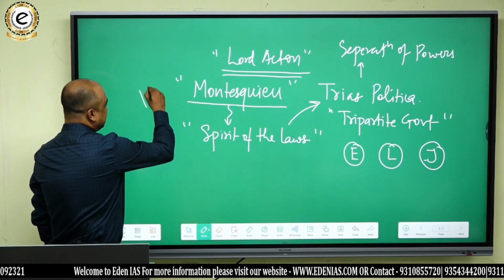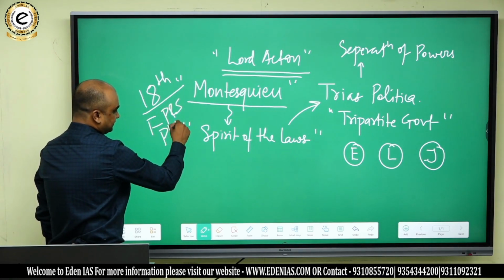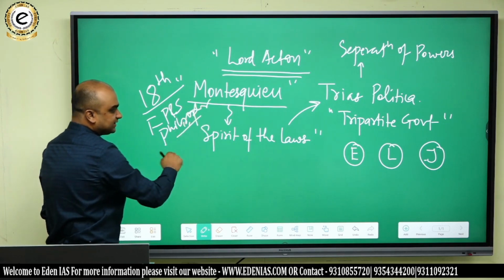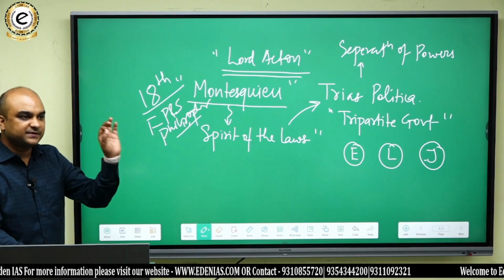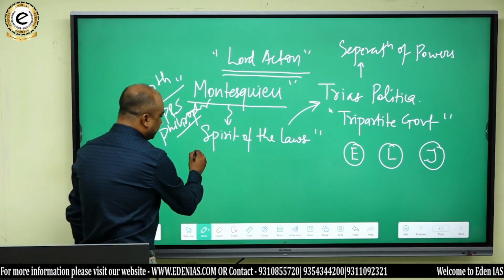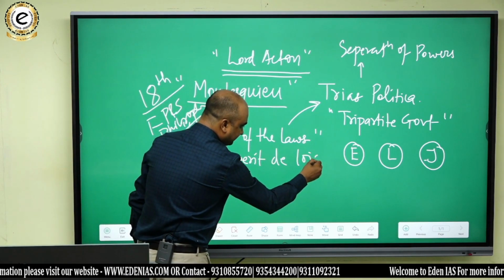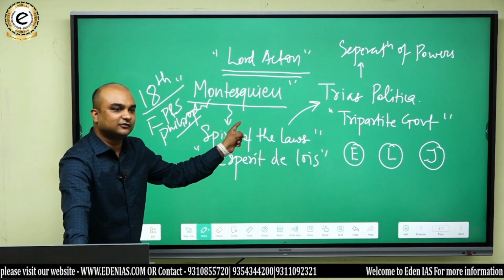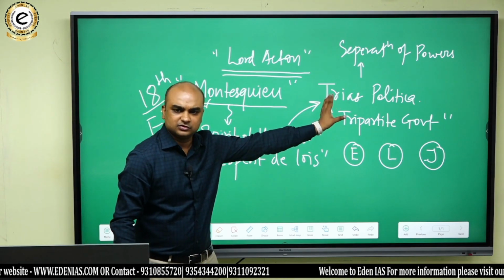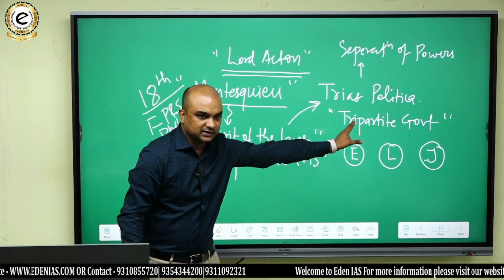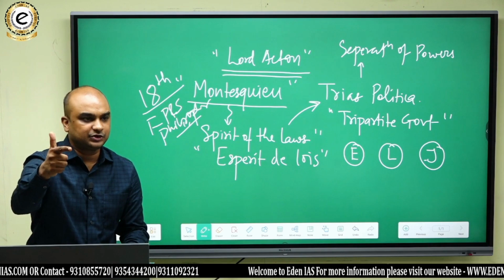He is an 18th century French political and social philosopher. Now, he has written a book. What is the name of the book? Spirit of the Laws. But he is a French person, so he must be writing in French. So, in fact, the actual name of the book is Esprit des Lois. Its English translation is Spirit of the Laws, in which he highlighted the concept of trias politica, which also roughly translates to English as tripartite government. It means that the powers of government will be divided into three wings: legislature, executive and judiciary.